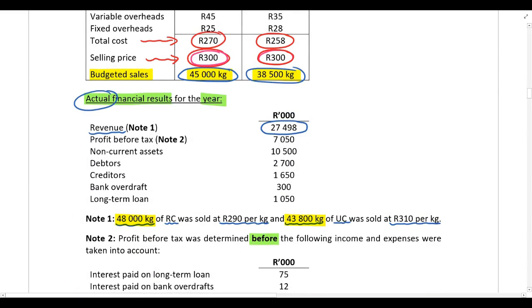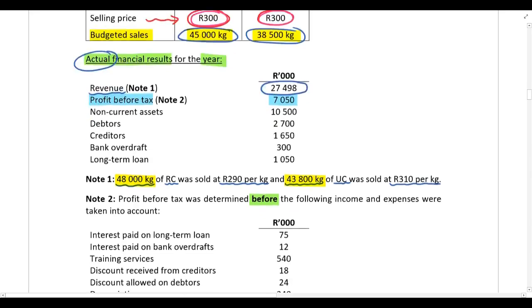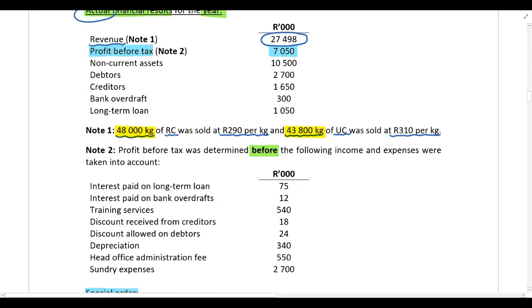For the cappuccino division, we've been given their profit before tax over here. And in note 2, we were specifically told that profit before tax was determined before the following income and expenses were taken into account. So if I'm trying to calculate controllable profit before interest and tax, please remember guys, we are only taking into account income and expenses that are under the divisional manager's control. That's obviously what controllable profit is. So I'm going to start the calculation with profit before tax over here, and then we're going to go through all of these items and determine what's controllable and what's not controllable. And we only take into account items that are under the divisional manager's control.